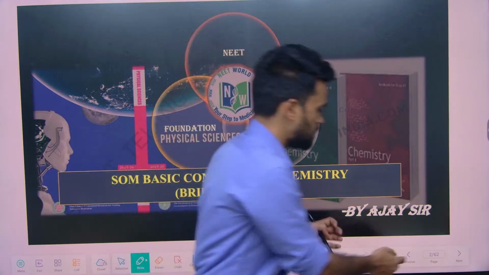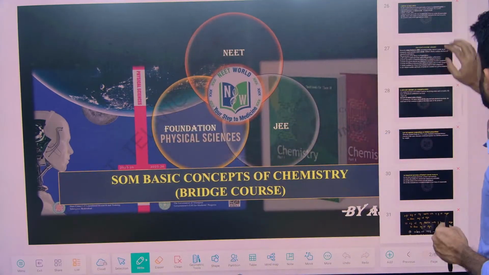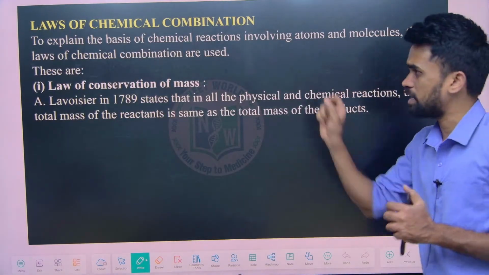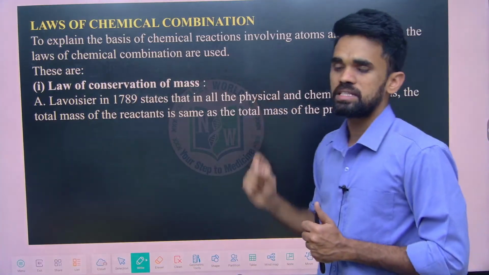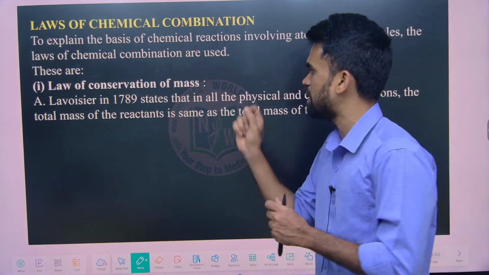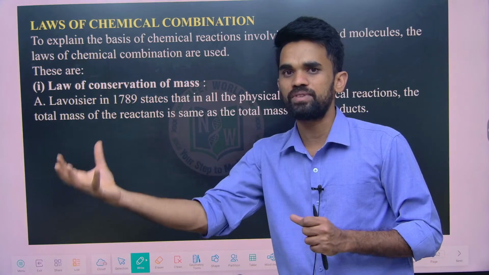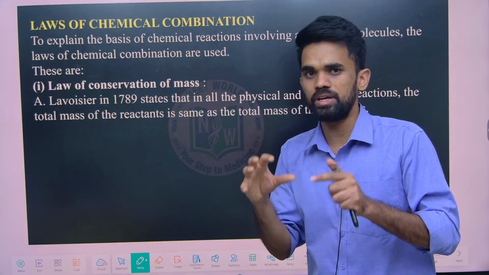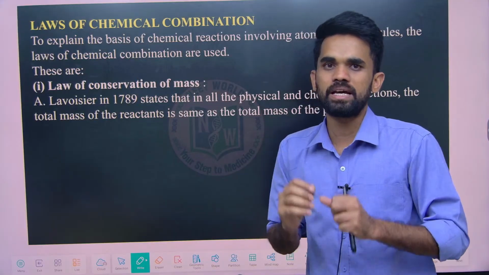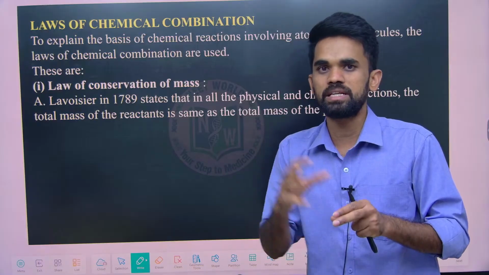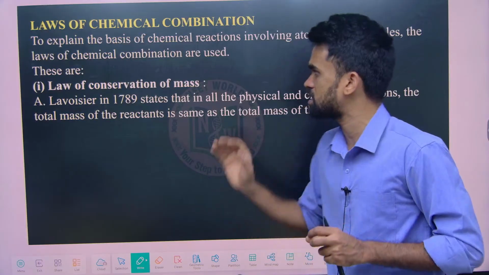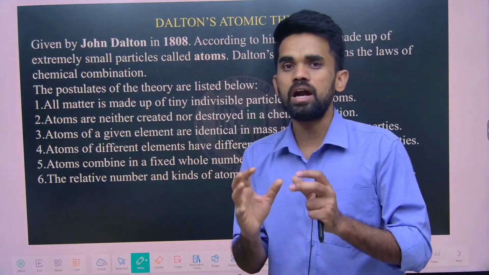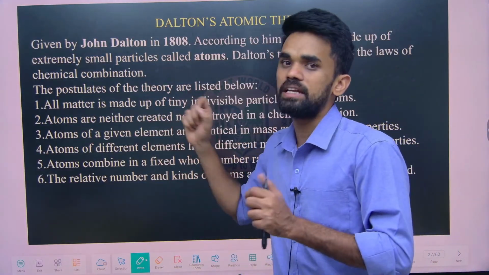Before I go further, just look at this question. Look at the discussion we did in the last classes: the law of conservation of mass, given by Antoine Lavoisier in 1789. I told you the total mass of reactants should be equal to the total mass of products formed. During a chemical reaction, the total mass should be conserved. The total mass should be the same on the reactant side and the product side. That is what we discussed here. And before this I explained John Dalton's atomic theory.